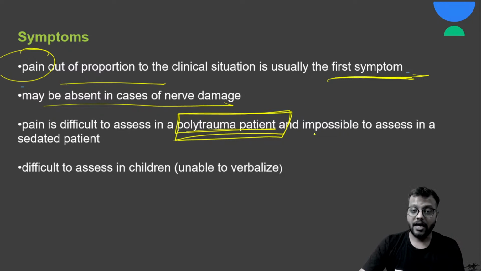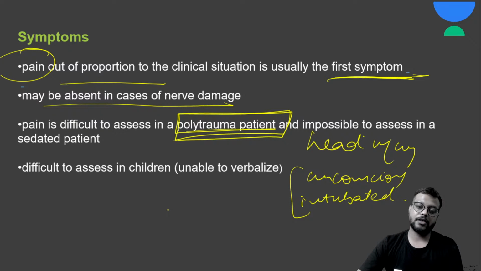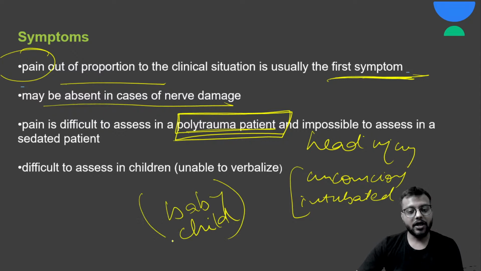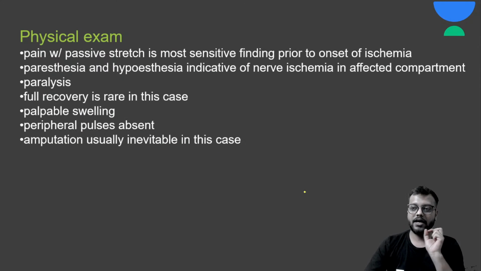Like if there is head injury, the patient is already disoriented, or the patient is unconscious or intubated, or the patient is a baby. If the patient is a baby or child, whether the pain is a little or a lot, he will just cry and do nothing else, and he or she will also not be able to localize the pain. So these symptoms of compartment syndrome may be very difficult to identify in some cases, so we do the physical examination.